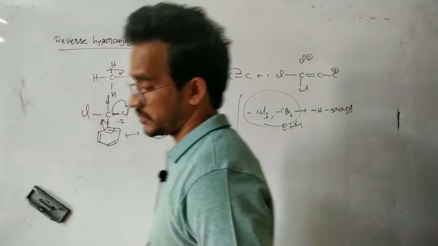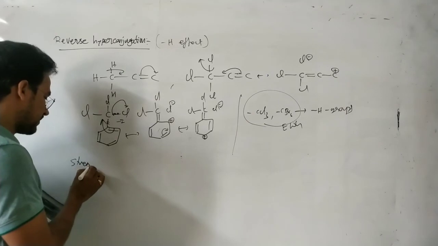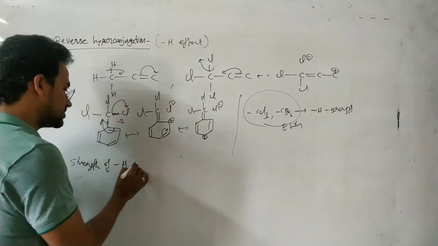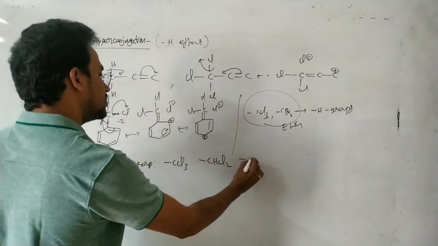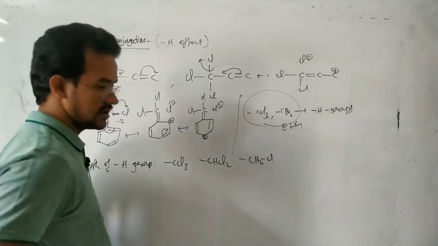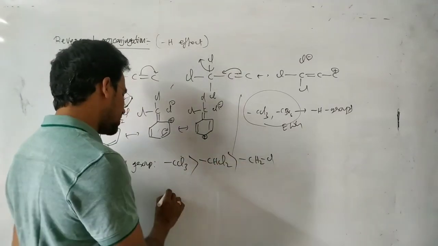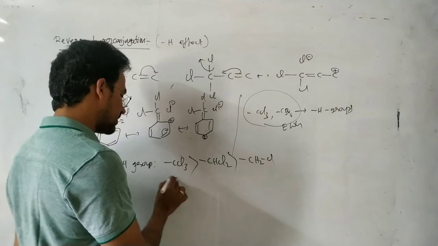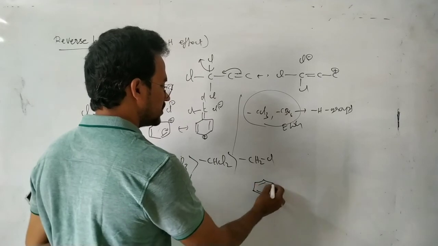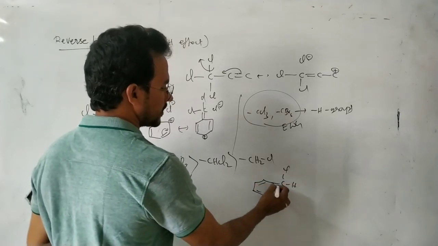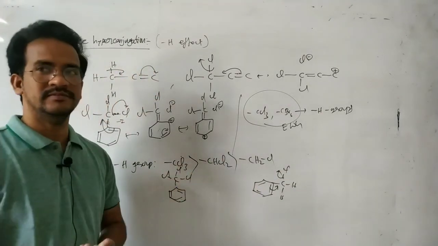Now in this case, suppose, which is the strongest minus H group? Here the strength of the minus H group: CCl3, CHCl2, CH2Cl. That minus H effect is higher for CCl3 because there are 3 chlorines available for reverse hyperconjugation. But in CH2Cl, only 1 chlorine is available for the reverse hyperconjugation. So the minus H effect is higher for the CCl3.